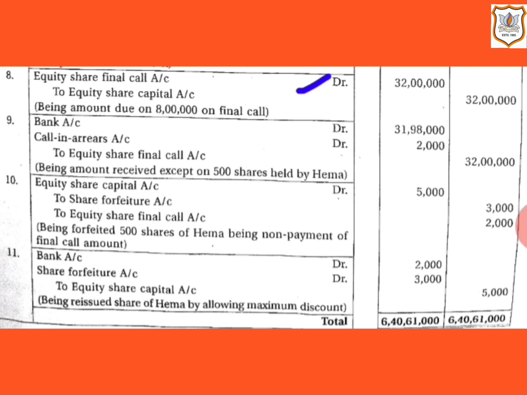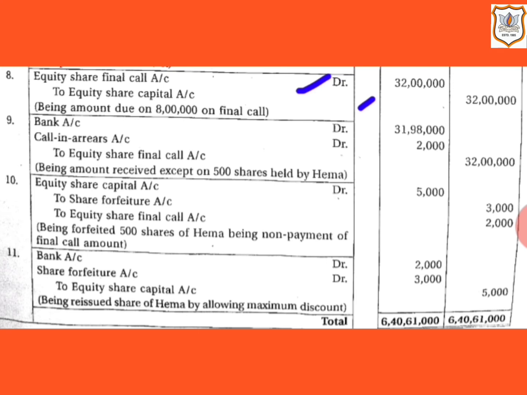Then equity share capital account will be credited by rupees 32 lakh. If company gets full amount at this stage, it will be transferred to equity share capital account. So equity share capital account will be credited by rupees 32 lakh. Now let us see journal entry when the final call money is received.